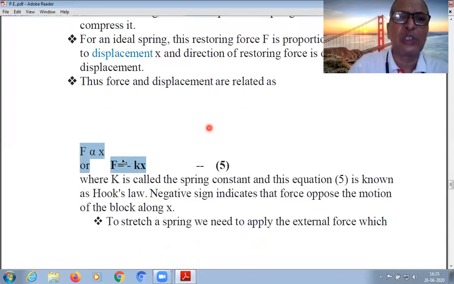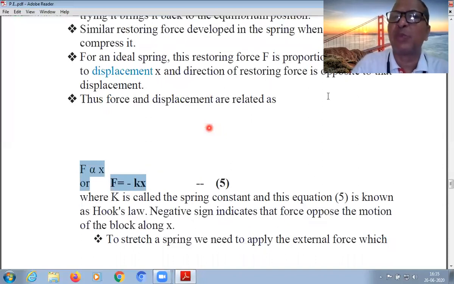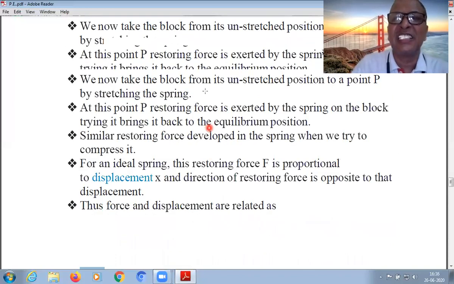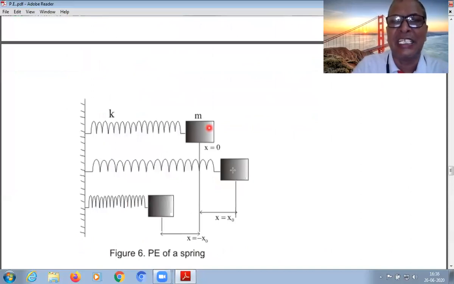Here the negative sign is put in the equation, F = -kx. The force and displacement are related by this, and the direction of the restoring force is opposite to the displacement. See here in the diagram, if it is moved to this side, the restoring force acts opposite to it.